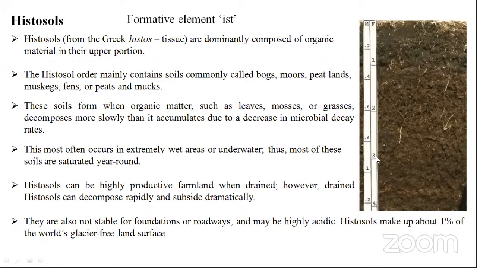However, students, whenever drainage is provided, Histosols can decompose rapidly. When complete proper drainage is provided, what will happen? The decomposition will be very high, and you can see a dramatic lot of changes in these soils. Mostly they are also not stable foundations or roadways and may be highly acidic.